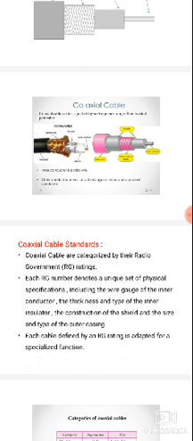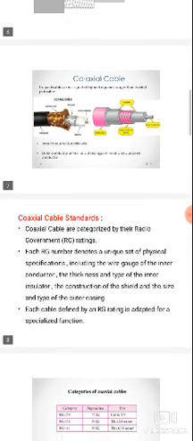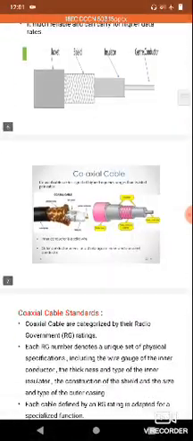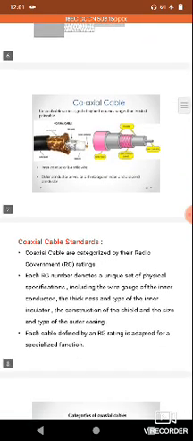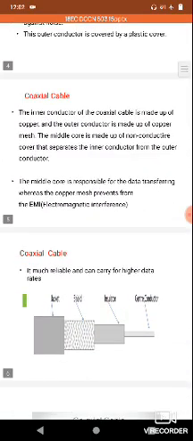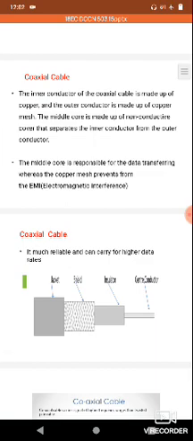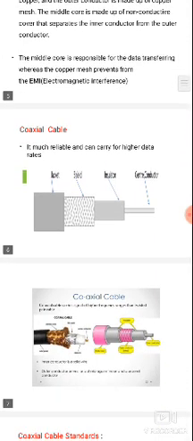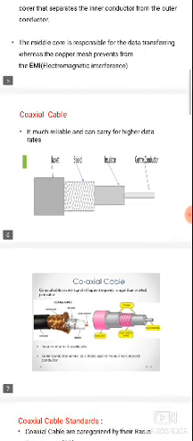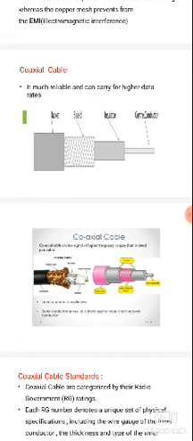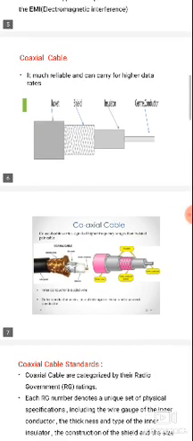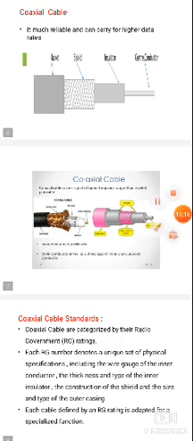Next, in coaxial cable, the middle one is the separator. The insulator separates the primary conductor and secondary conductor. The secondary conductor is nothing but the outer conductor. The inner conductor is responsible for data transferring, whereas the copper mesh prevents electromagnetic interference. The outer conductor protects against noise and EMI, electromagnetic interference.